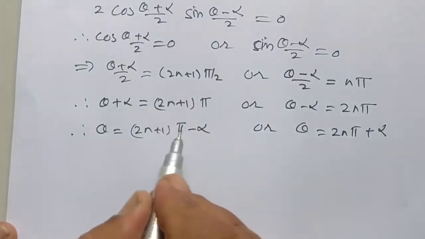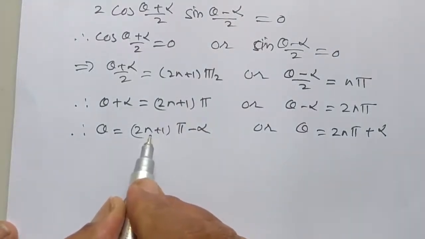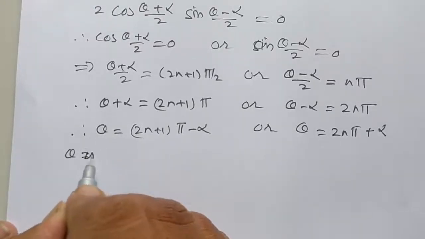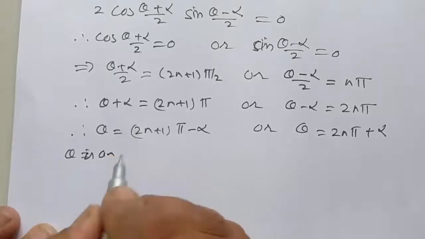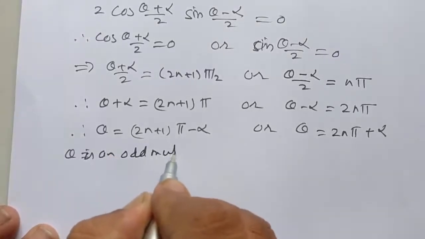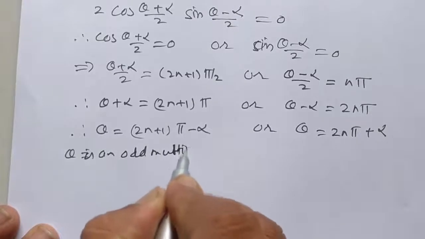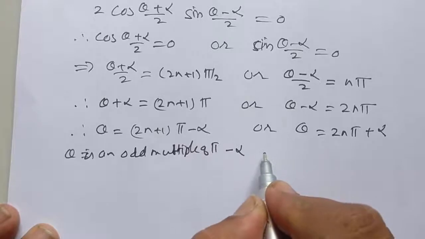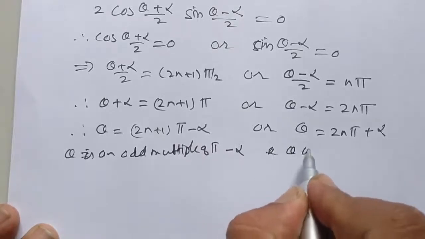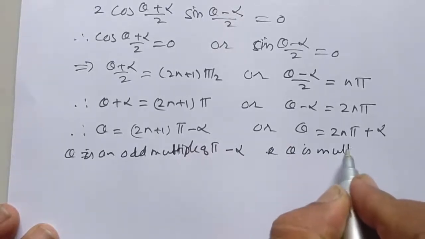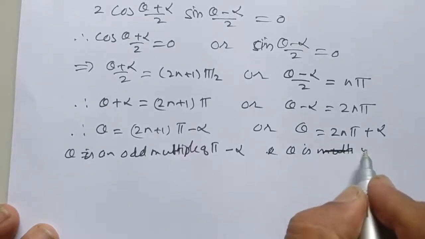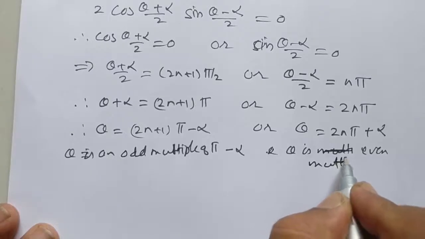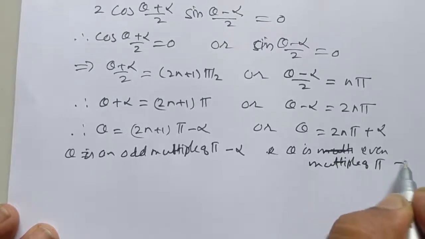Now here pi is multiplied by an odd number, therefore theta is an odd multiple of pi minus alpha, and theta is an even multiple of pi plus alpha.